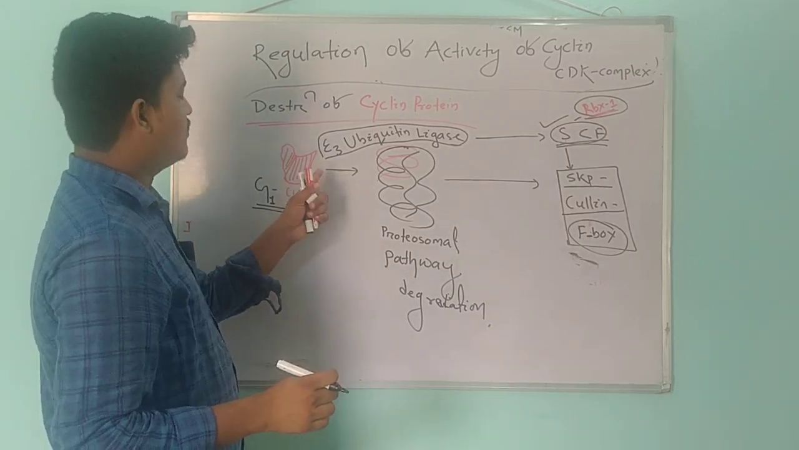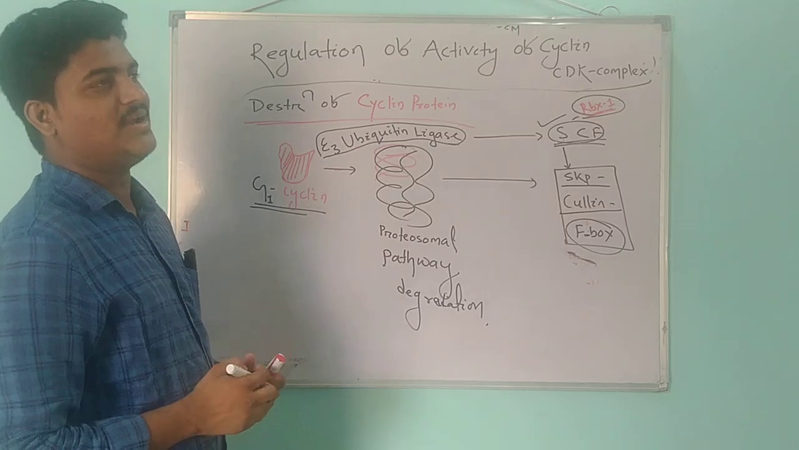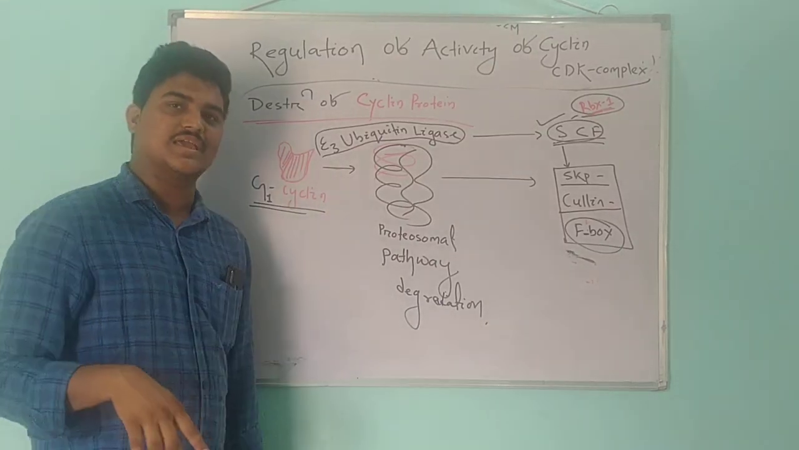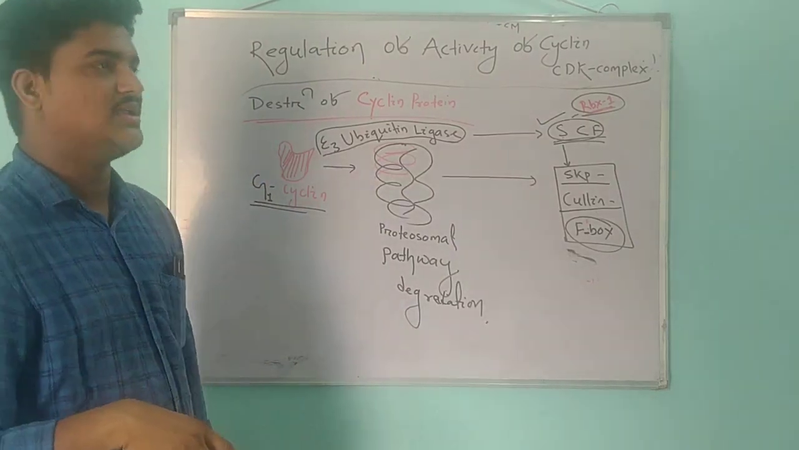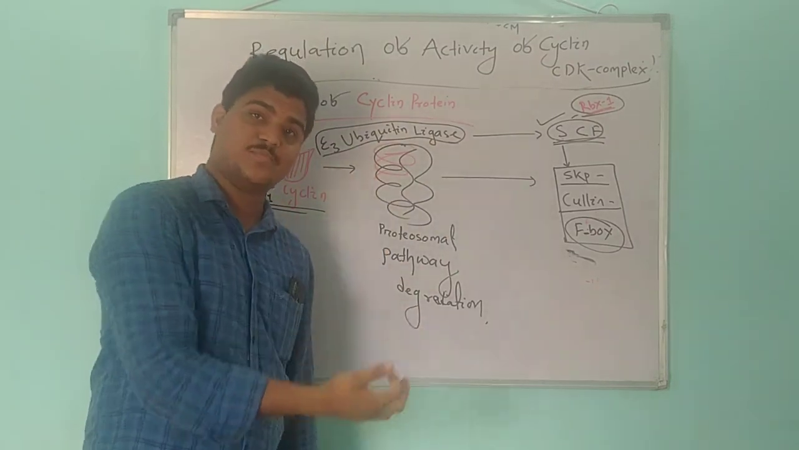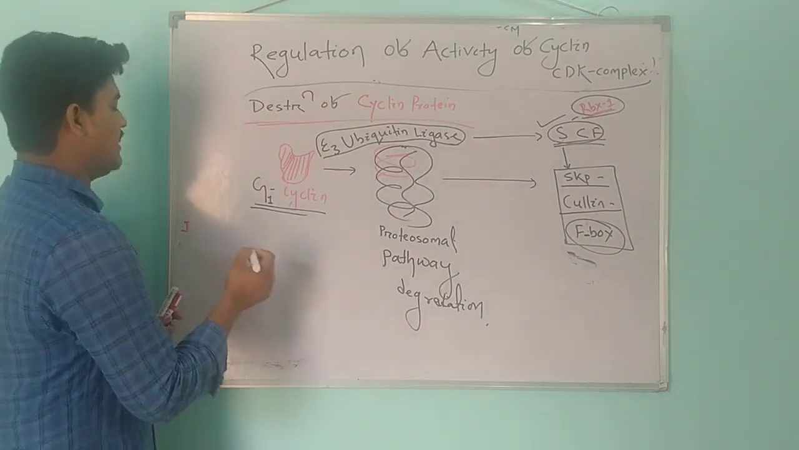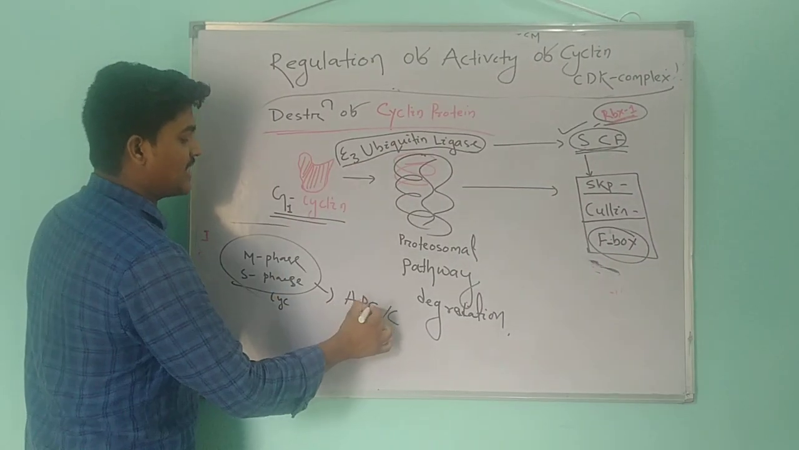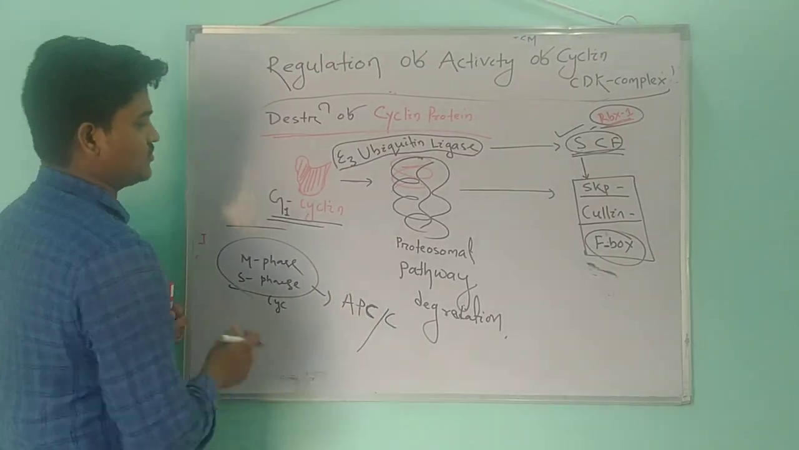So after the degradation of G1 cyclin, the complex of G1 cyclin and CDK will break. So the target protein which has undergone phosphorylation again undergoes dephosphorylation with the help of phosphatase. Similarly, the mitotic cyclins are degraded by APC, the anaphase promoting complex.